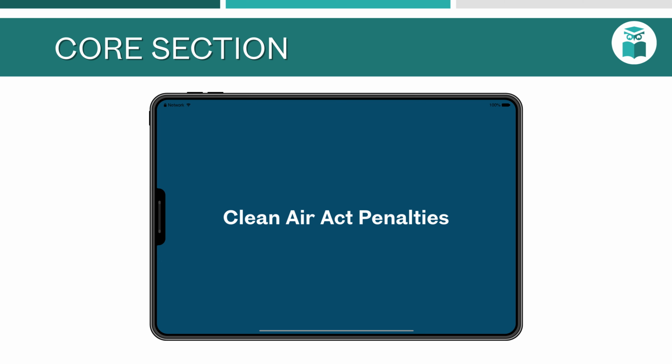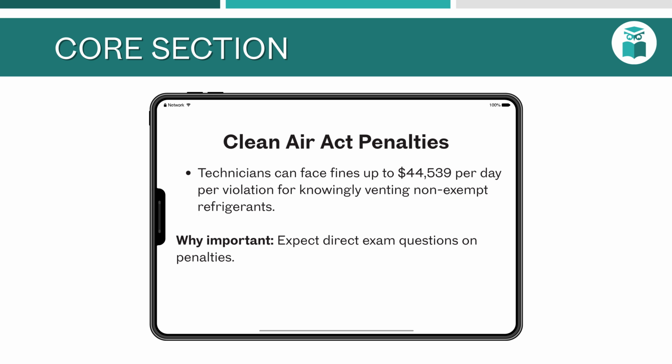Clean Air Act. The Clean Air Act sets strict penalties for illegal refrigerant venting. Violations can result in fines of up to $44,539 per day per violation. The law applies to all refrigerants with high GWP, including HFCs. It is the main legal basis for EPA Section 608 regulations.